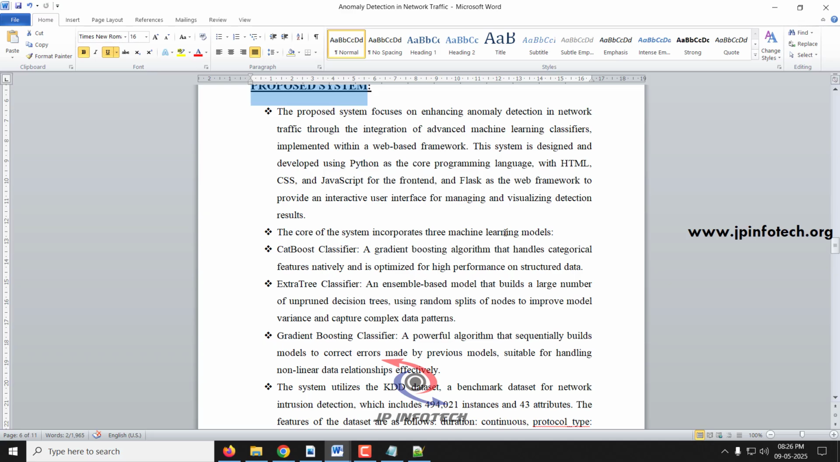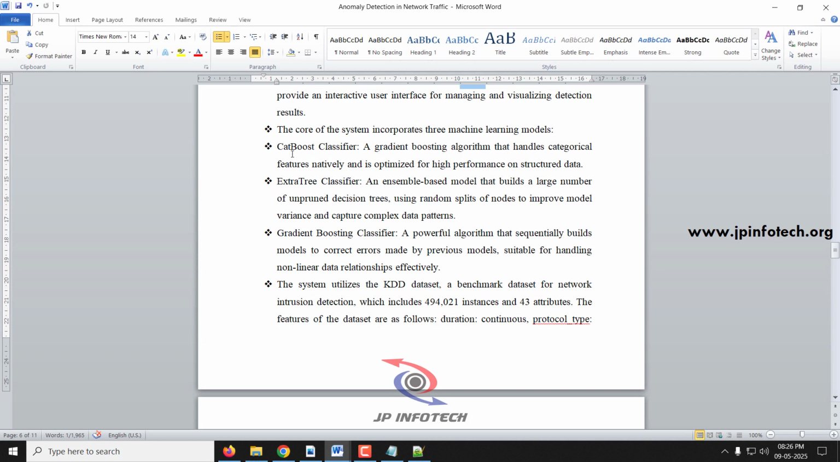detection in network traffic, and we are going to use Python as the core programming language. For the front end part we have used HTML, CSS, and JavaScript, and for the web framework we have used Flask. The main machine learning models that we have applied are the CatBoost classifier, ExtraTree classifier, and gradient boosting classifier.